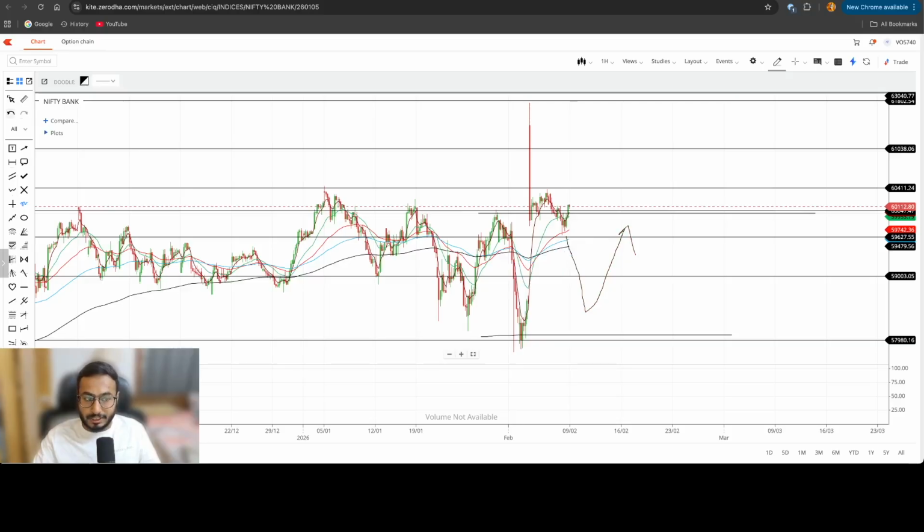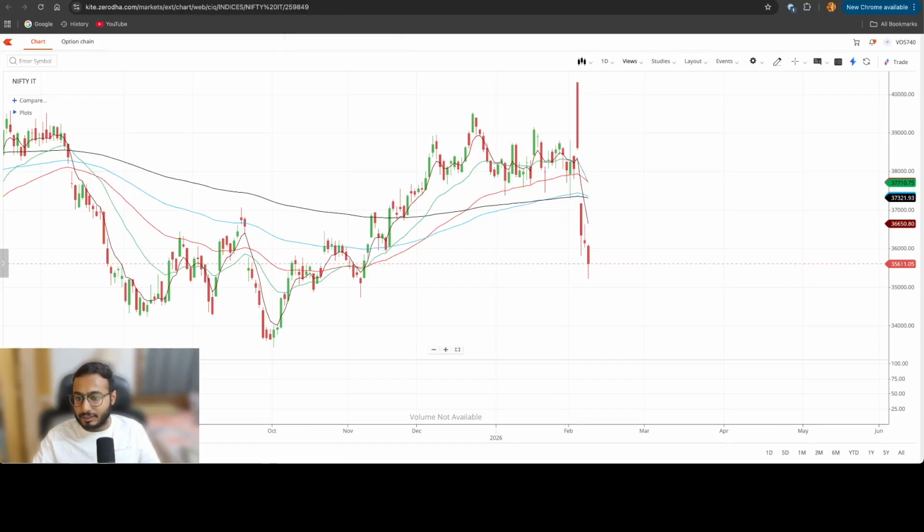I will be only interested in shorting opportunities only and only below 58,000. That's it. Because we might open roughly somewhere around here. If the market sustains, I will vouch for buy on dips in the coming week, right?